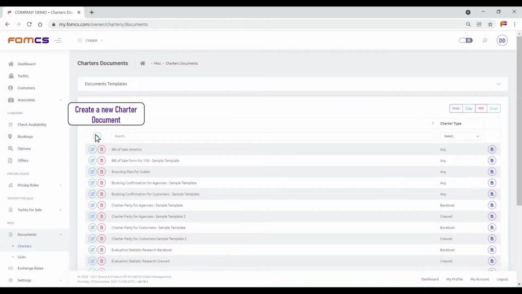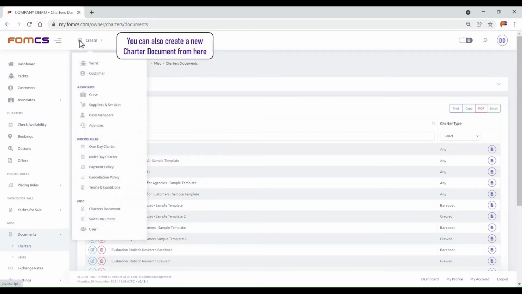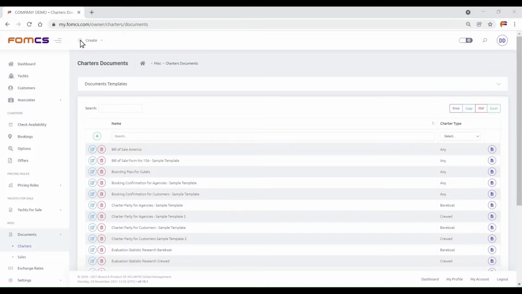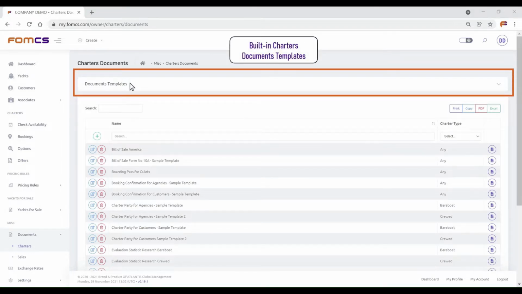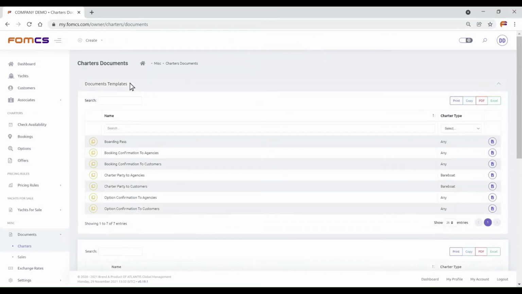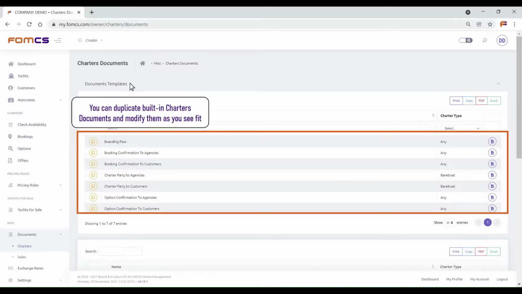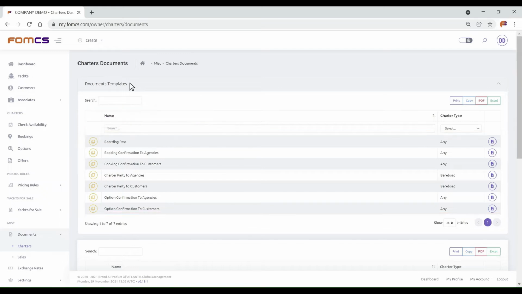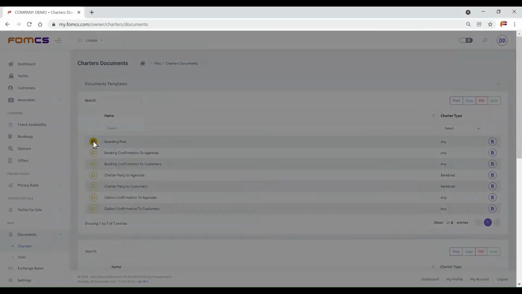Create a new charter document. You can also create a new charter document from here. Built-in Charters Documents Templates. You can duplicate built-in Charters documents and modify them as you see fit. Let's use one. Click on Clone.